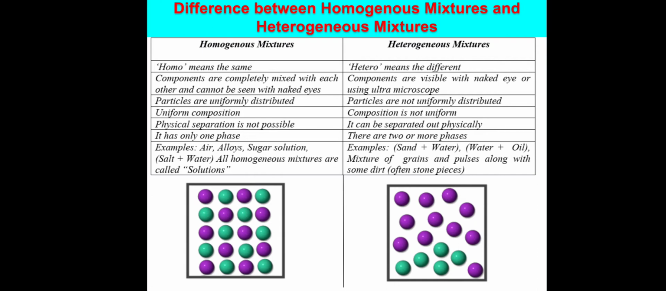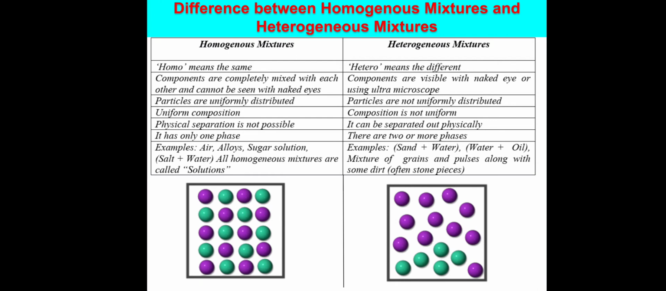But in heterogeneous mixtures, examples are like sand, which is insoluble in water. As we observed, the density of sand is more compared to water, so the sand particles settle down and water comes above the surface of the sand. So we can separate water easily from the sand. Oil is also not soluble in water, so this water and oil we can separate out easily.